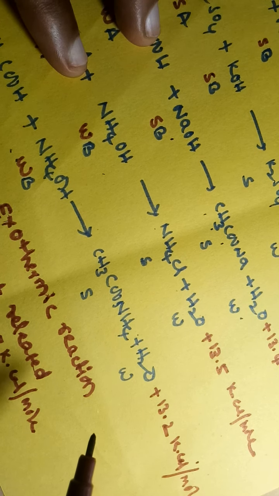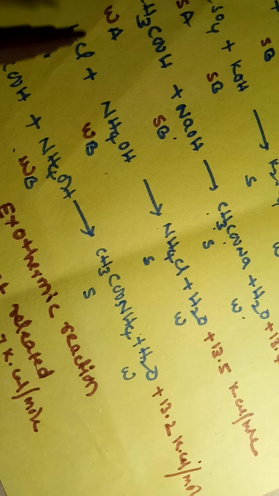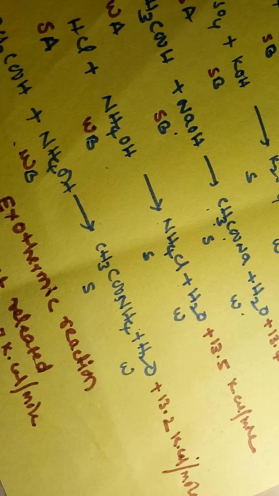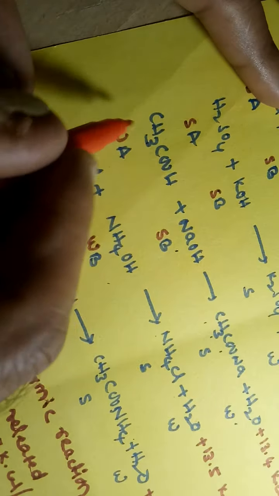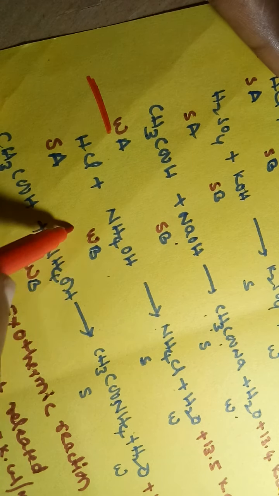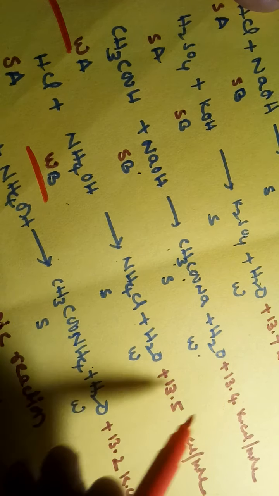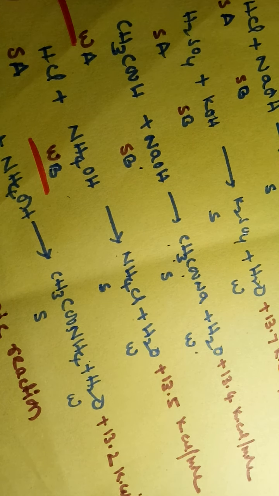These are the heats of neutralization. Why is less energy released in the case of a weak acid or weak base, or when both are weak? Because some amount of energy is used to dissociate the weak electrolyte. Hence the amount of energy released decreases. This is heat of neutralization.